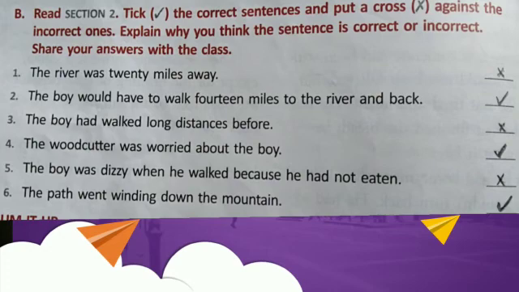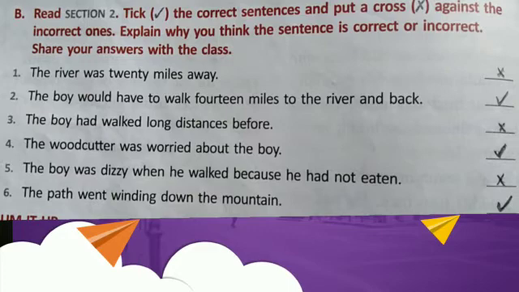Read section 2, tick the correct sentences and put a cross against the incorrect ones, and explain why you think the sentence is correct or incorrect. Share your answers with the class. Now, just answer it and cross your answers if it is incorrect, or tick the answers which are correct. The first one: the river was 20 miles away. That is a wrong statement, so put a cross mark there.